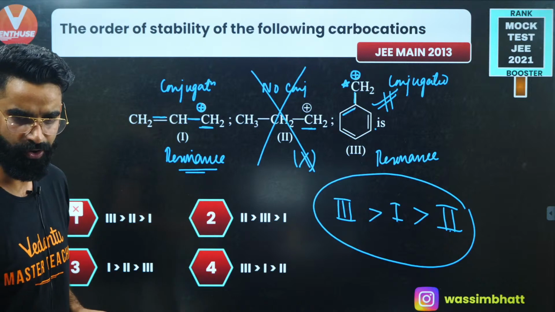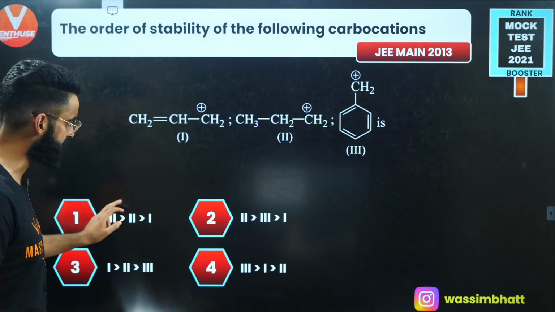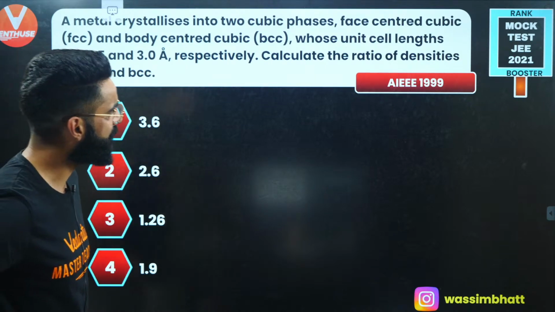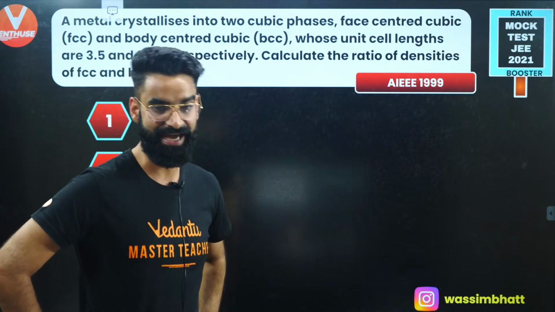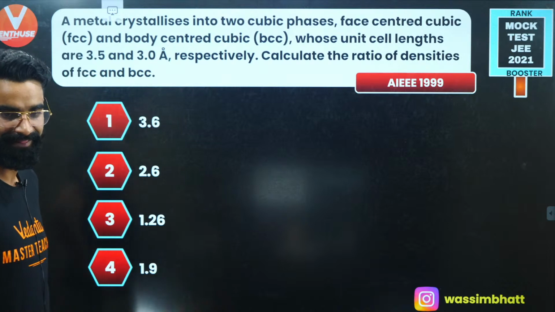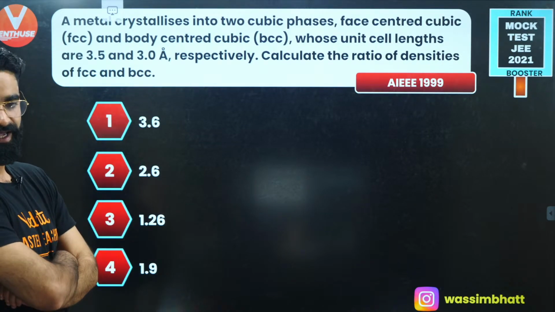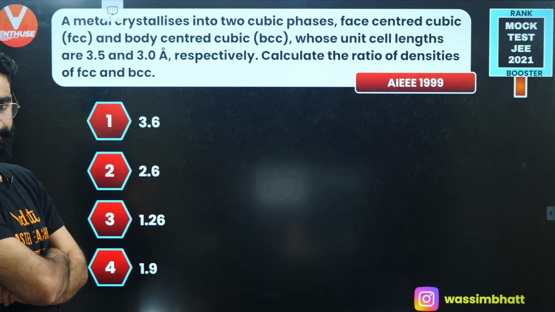Perfecto, guys. Let's move on to one more question then. Let me see if you can solve this one or not. The question was asked in IIT 1999. My God. Give it a try and let me know its answer fast.